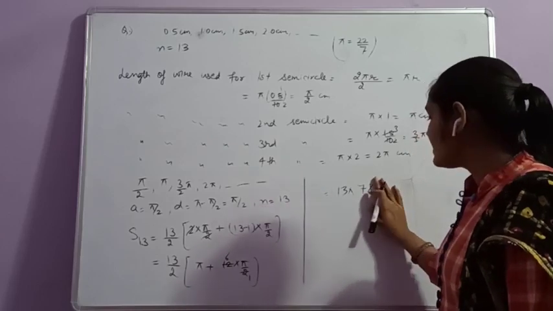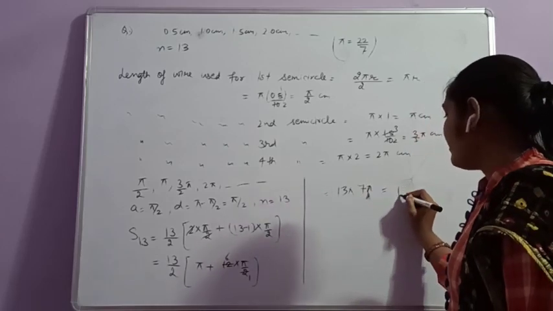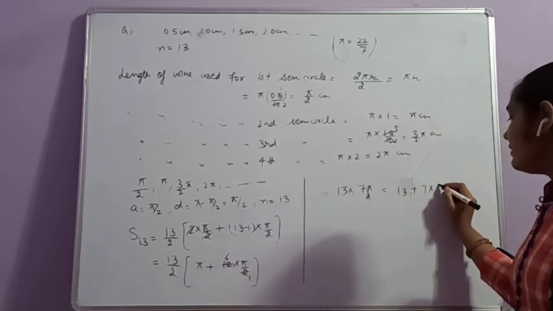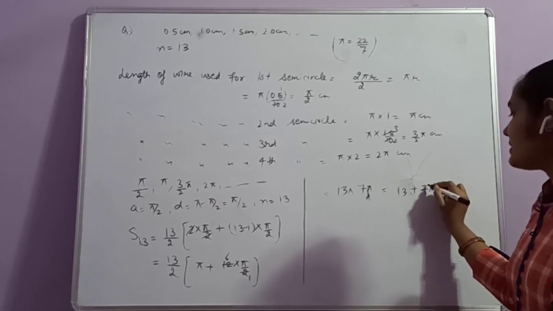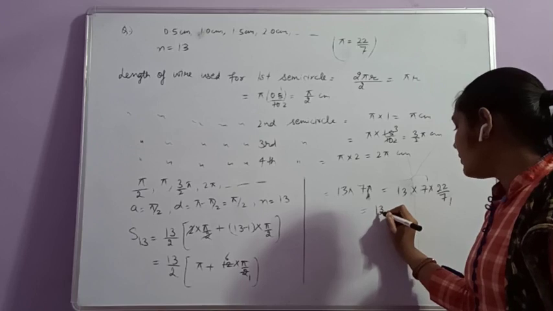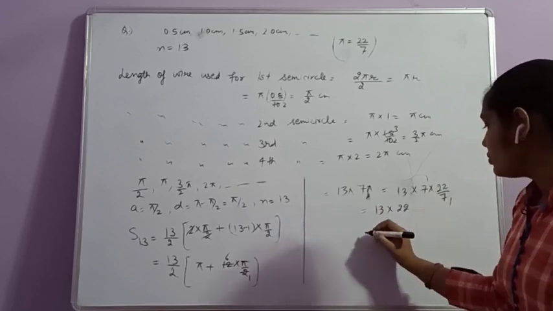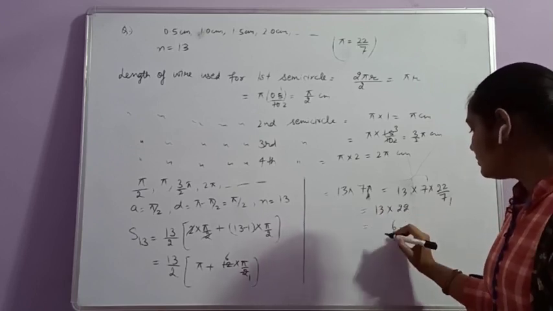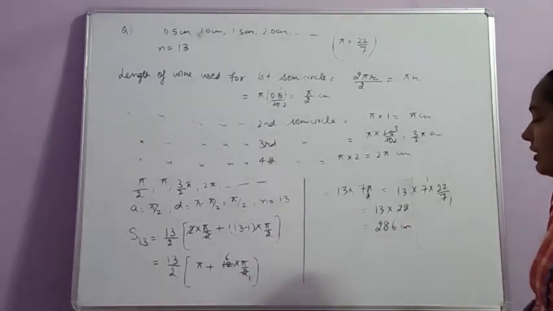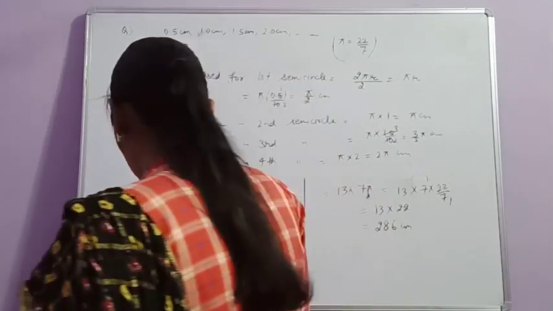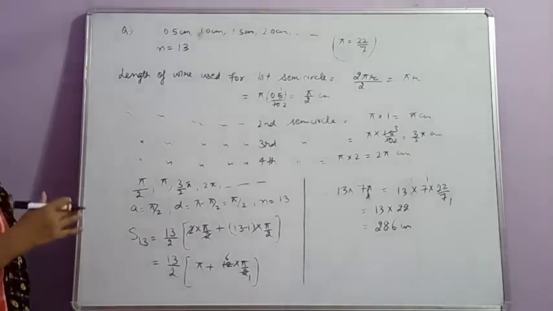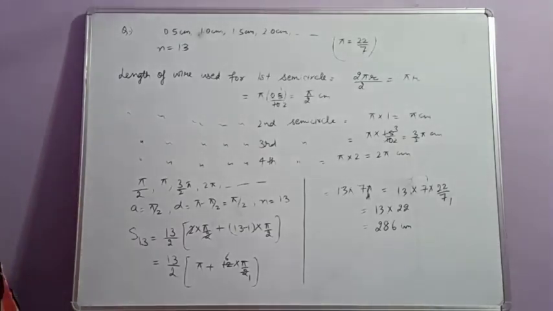The value of pi is given, that is 22 by 7. So 13 multiplied by 7 multiplied by 22 by 7. 7 is cancelled out, that is 13 multiplied by 22, that is equal to 286 centimeter. That will be the total length of the spiral used for making 13 consecutive semicircles of given radius.